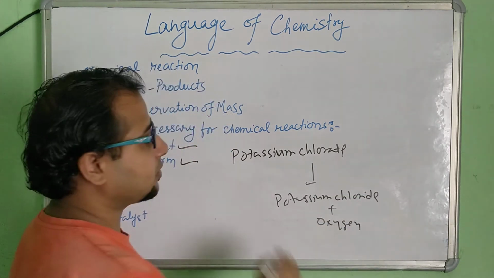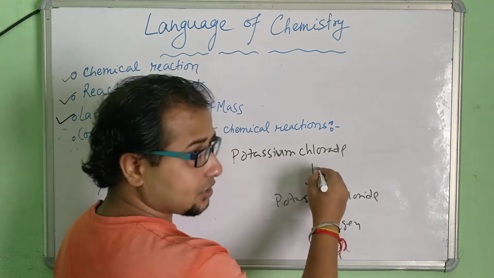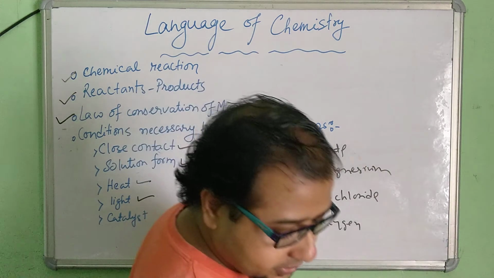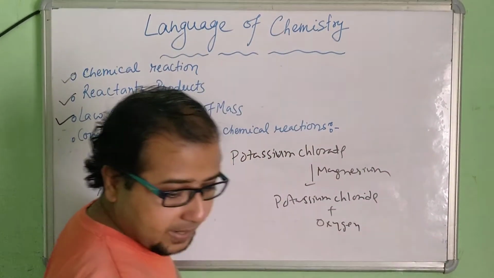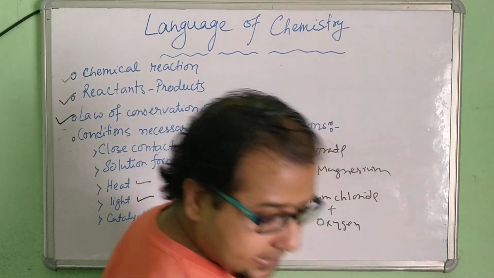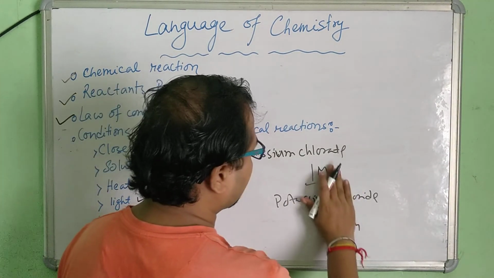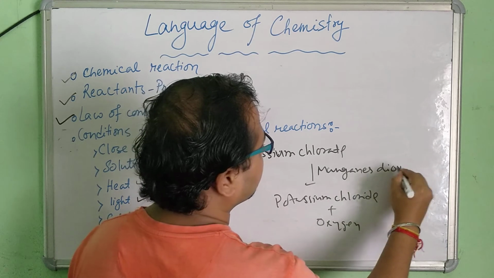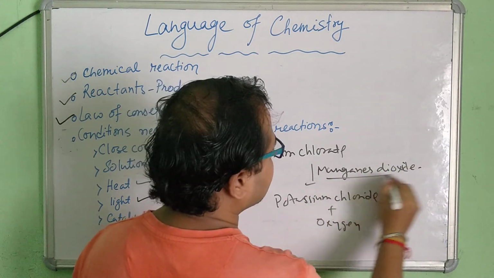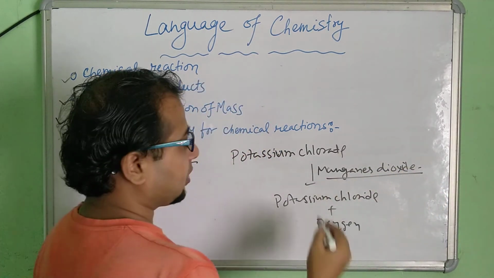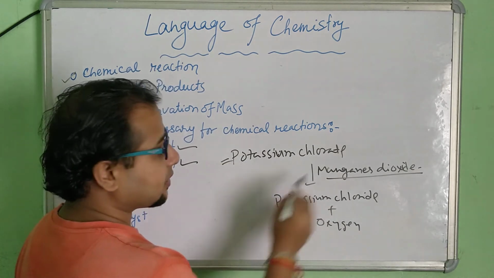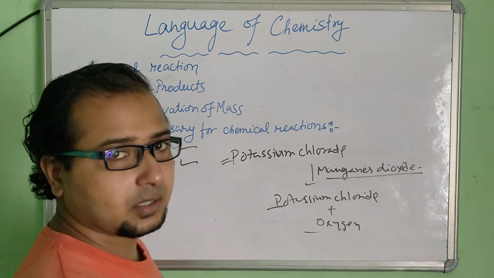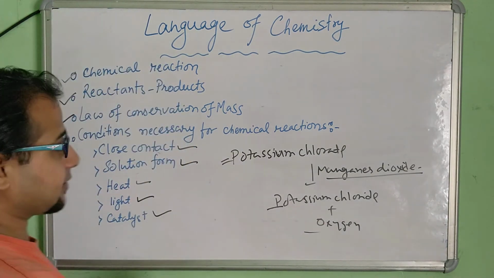In this reaction, the catalyst was, sorry, one second, manganese dioxide. I'm sorry. So manganese dioxide is a chemical substance which is used as a catalyst here to convert the potassium chlorate into potassium chloride and oxygen. So this is what the catalyst is.